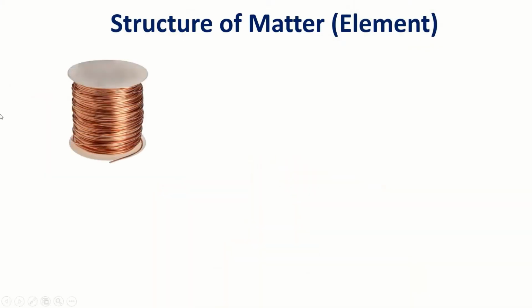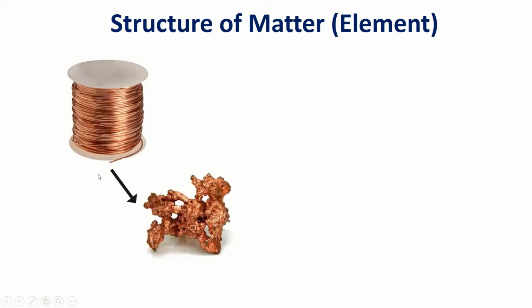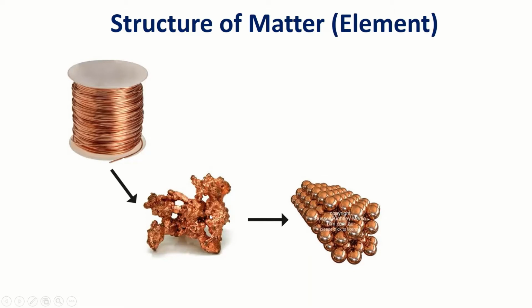Now, this is copper wire. It is the pure form of copper. From this pure form of copper, copper wire is made. Now look, if we break copper, it is the arrangement of copper atoms. There are innumerable atoms staying together to make this copper, and if we break this copper, then at the last stage we will get only one copper atom.